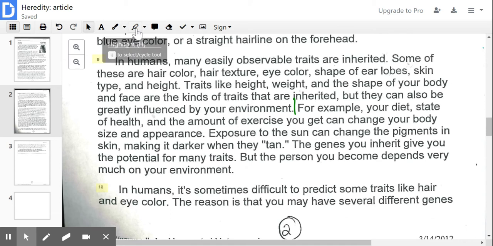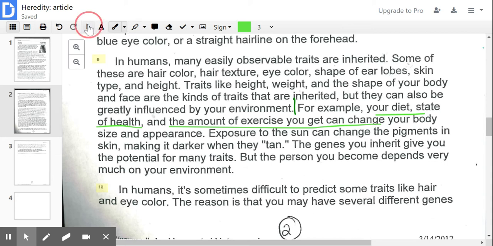Here are some facts that they're discussing. They mean your diet, your state of health, and the amount of exercise you get can change your body shape. So maybe you look very similar to your family member, but if you don't exercise and you don't take care of yourself, your diet, then you could look quite different than the rest of your family.